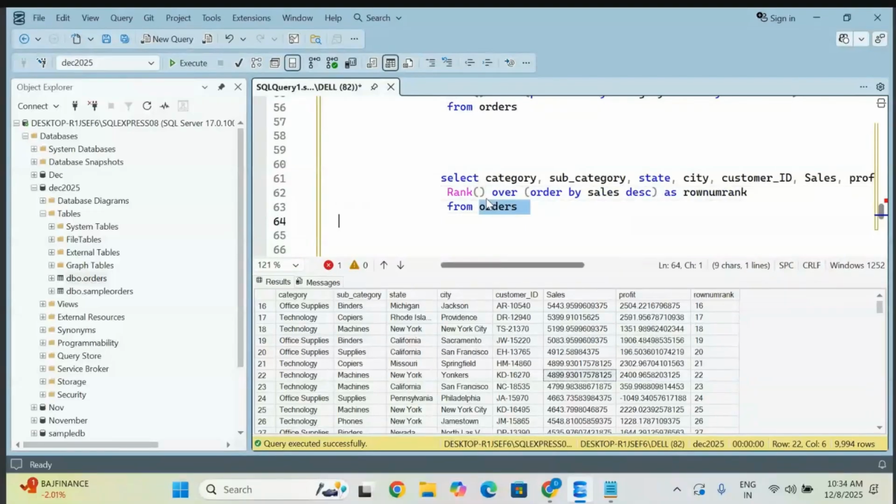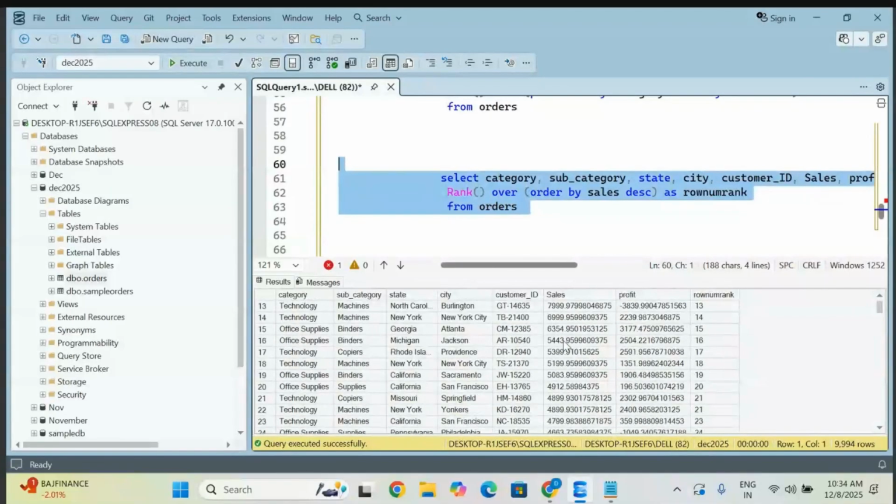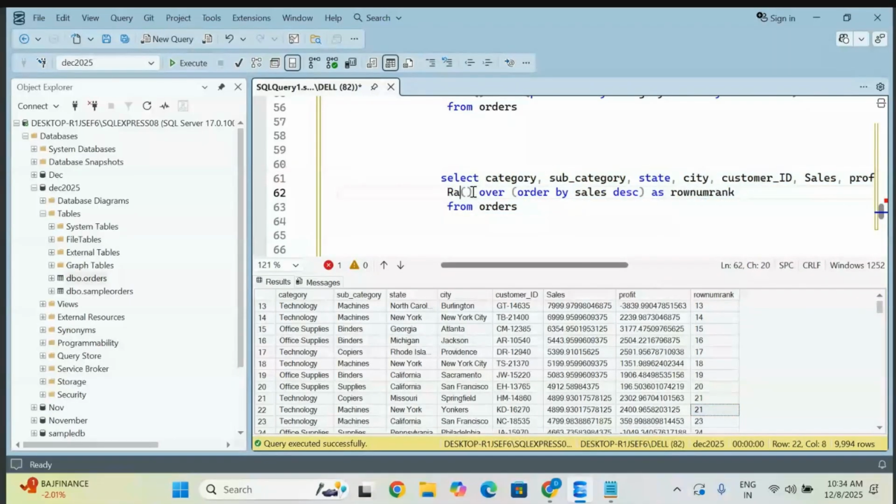So this is something missing. Wait. Now go check the 21st. Observe here that the same rank is giving you the same order. But your order is missing here, which means your order is skipped. The same thing we'll observe for this. So, dense rank.